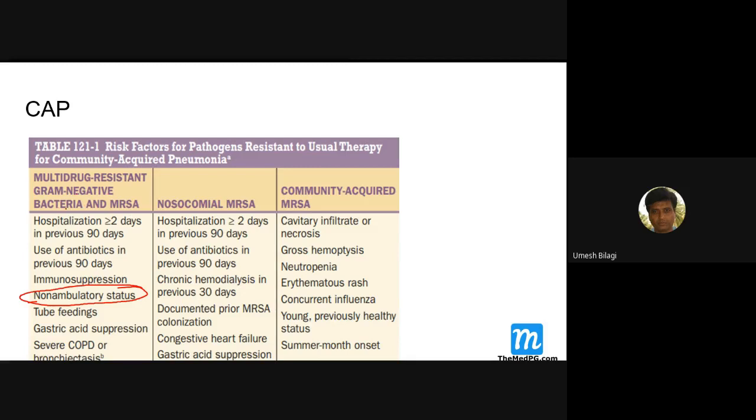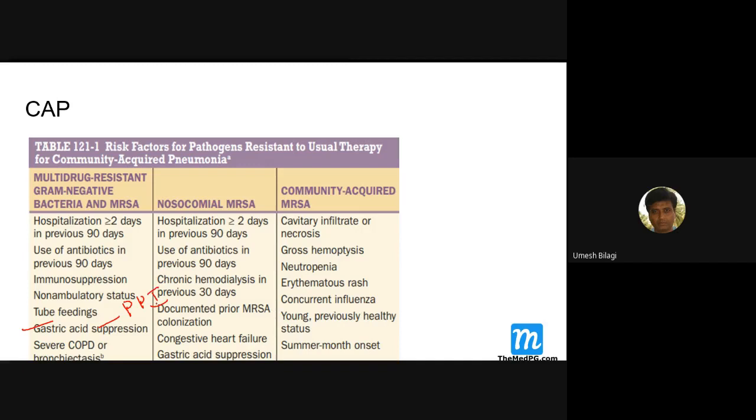Okay, multi-drug resistant. And if the patient is on a Ryle's tube, imagine a patient who is having a carcinoma of the upper airways, and the patient is having some neurological paralysis. Imagine that, and the patient is on tubes, maybe even a tracheostomy tube also. Not the tube feeding, but of course any patient who is on a tube is prone to develop multi-drug resistant pneumonias. And gastric acid suppression. Prolonged